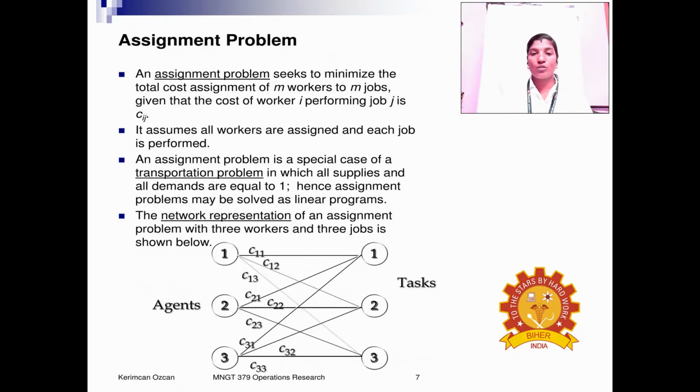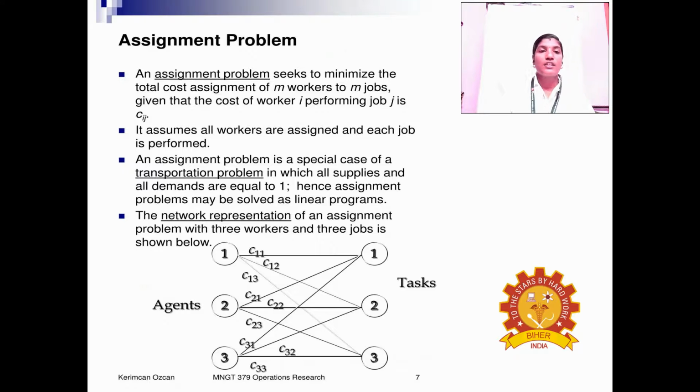The agents are workers, tasks, jobs or machines. Node 1 on the left is connected to C11, C12 and C13, and similarly 2 and 3 are also connected to the right-hand side nodes 1, 2, 3.